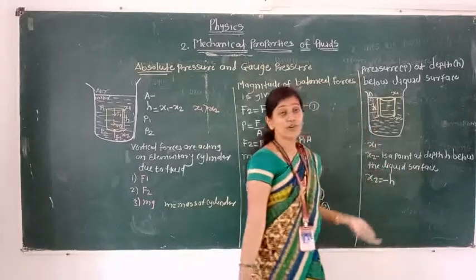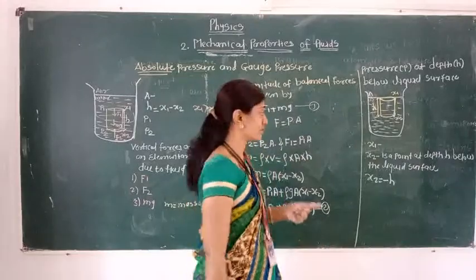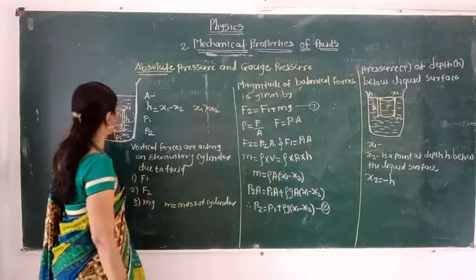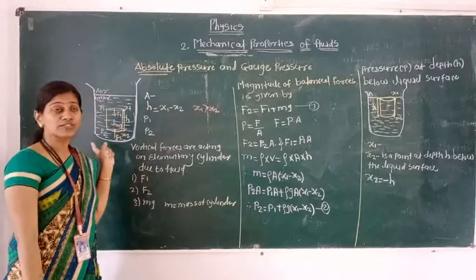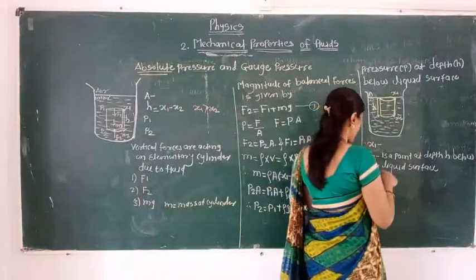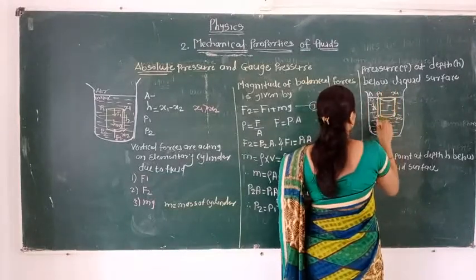Now we have to do the substitution. If you remember, the top surface pressure is P1 and the bottom surface pressure is P2. Now these values are going to change. Here P1 will come, and here P2 will come.